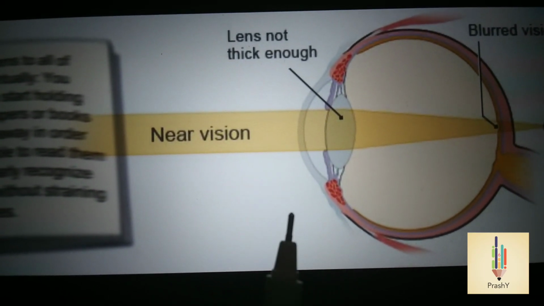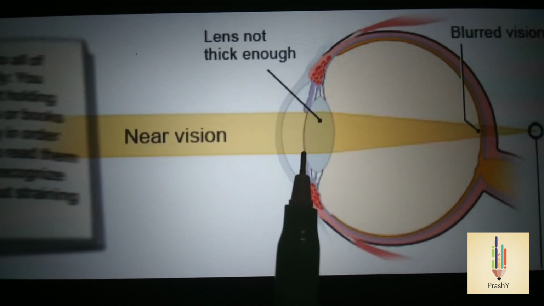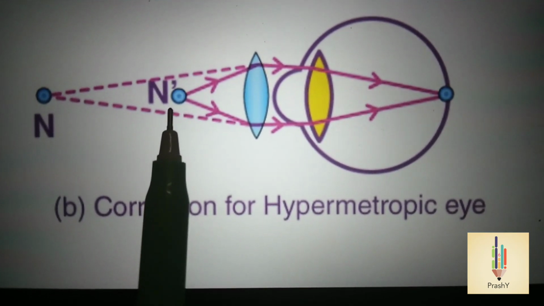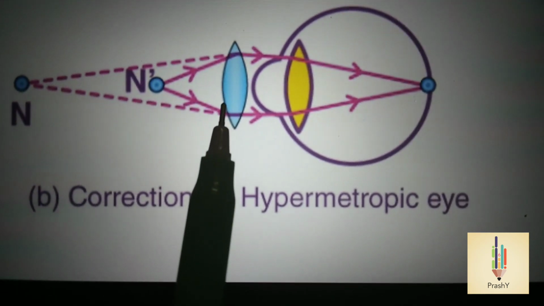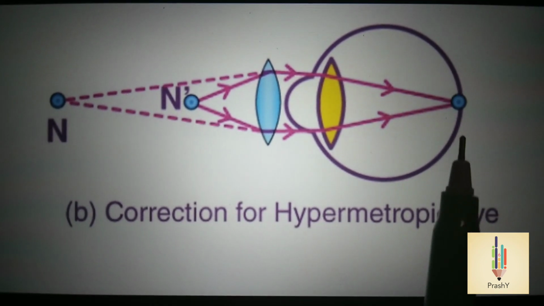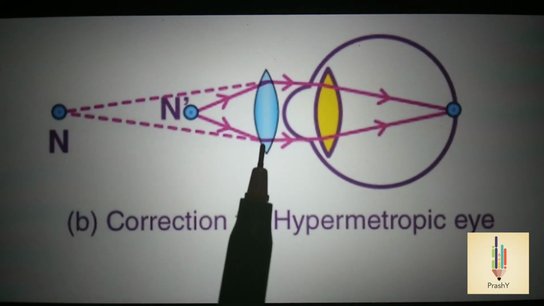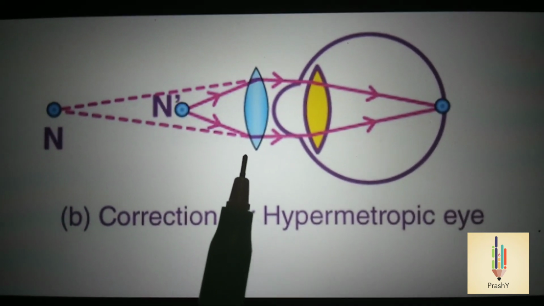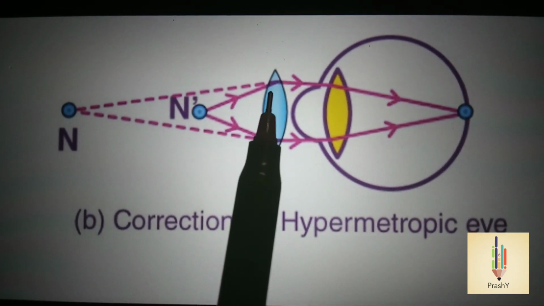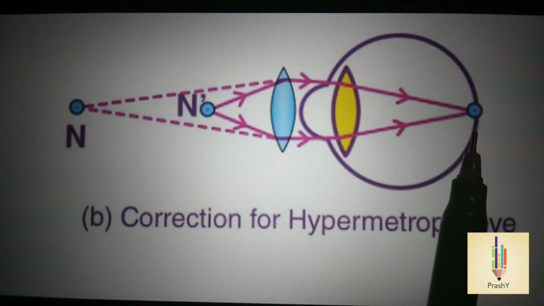When viewing nearby objects, the rays fall on the lens and these rays converge and form an image behind the retina. So when the object is placed at the least distance of distinct vision, this person is not able to see the image. So the object has to be moved away from the lens such that the image forms on the retina. To move the object away from this distance, we have to place a biconvex lens. The rays first fall on this convex lens and get converged, and these converging rays fall on our eye lens and form a clear image on the retina.